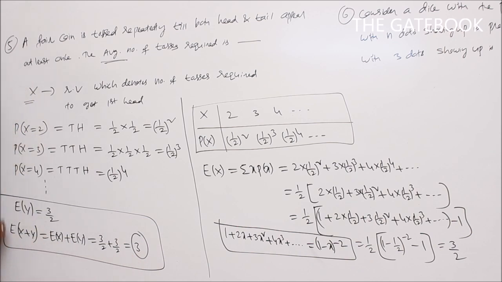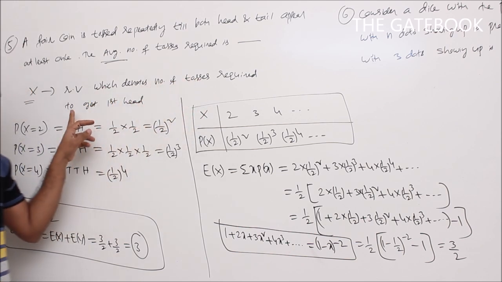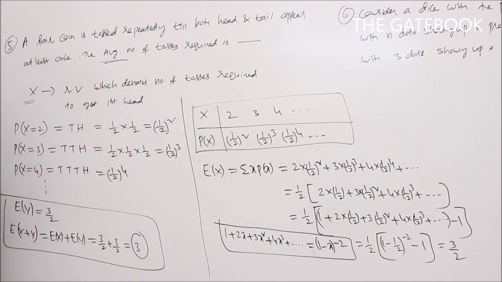Like this also, y is a random variable which denotes the number of tosses required to get first tail. Again we will get the same thing. P of y is equal to 2, first tail means we get ht. P of y is equal to 3, hht. P of y is equal to 4, hhht.